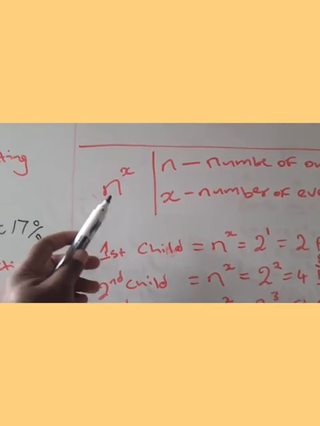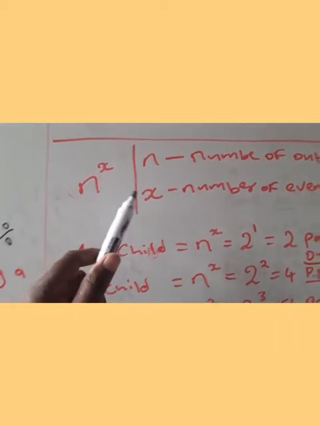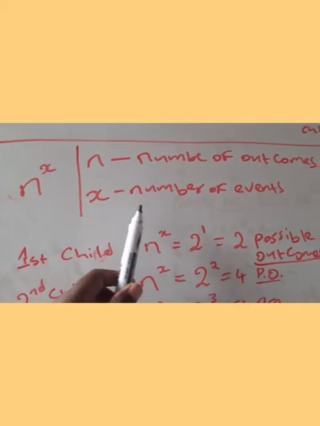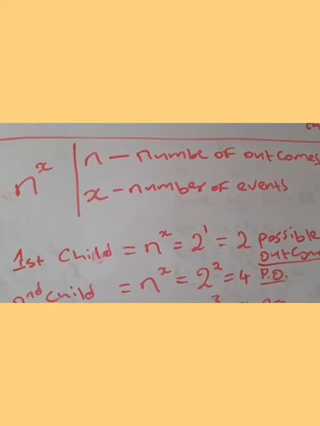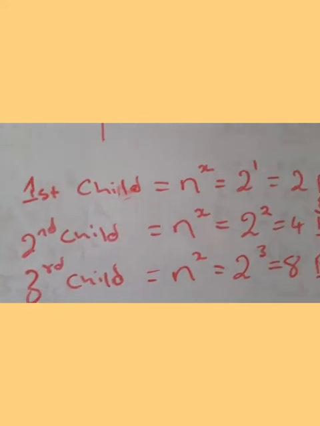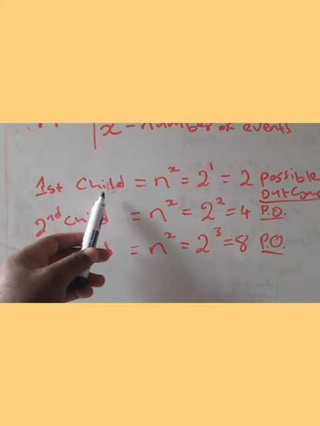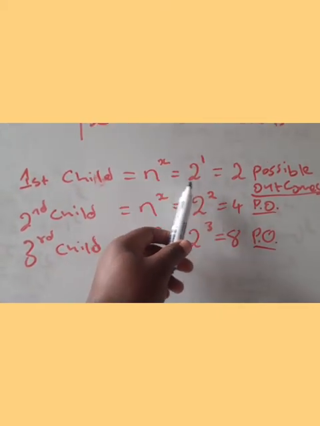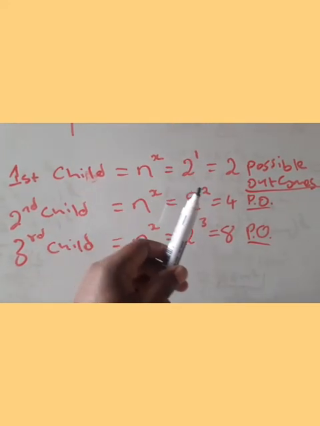Now this is a power, this is n to the power x. This is how we can figure it numerically. The n would represent the number of outcomes, the x would represent the number of events. Now the number of outcomes, in this case the child can be a boy or a girl, so it would be 2. Okay, so if we're looking at the first child, we would have our n to the power x. Our number of outcomes will be 2. The number of events will be 1 because it will be the first try.